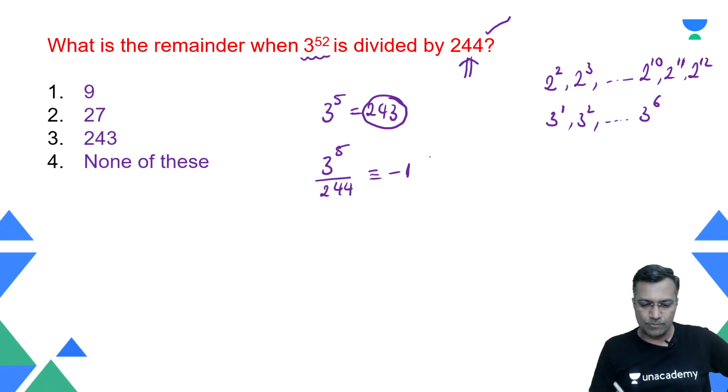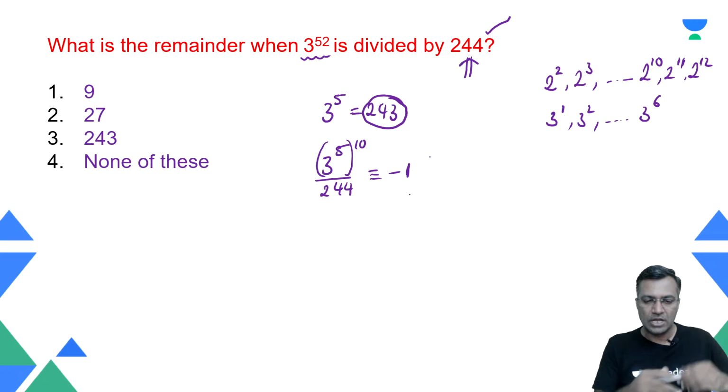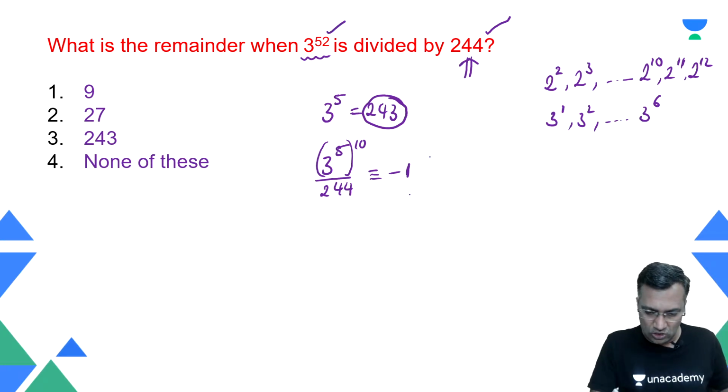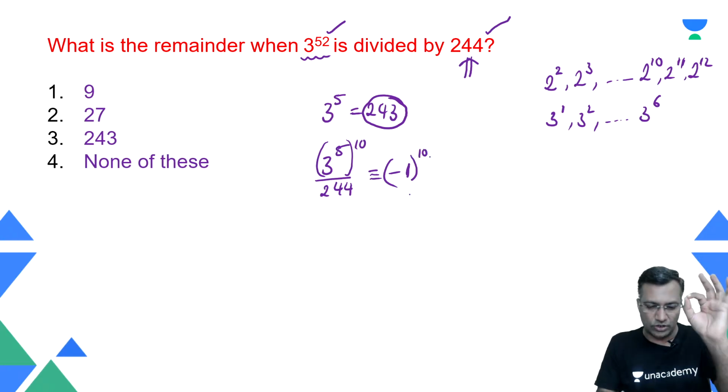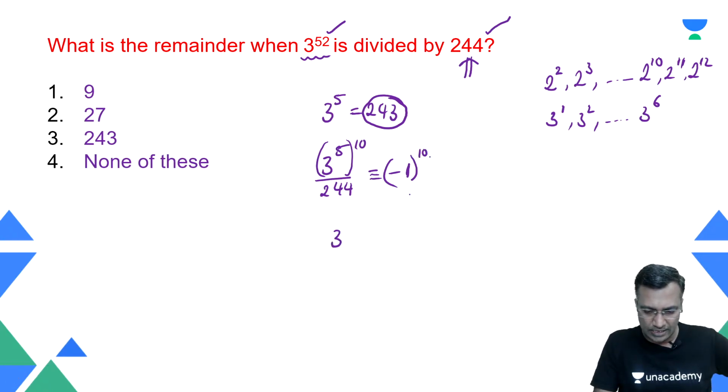But the author says that I am not interested in your power called 5. I am interested in a power called 52. If it is 52, you would say, okay, I will go up to 10, which means I'm walking towards this 52. I walked up to 50. Then here also minus 1 raised to power 10. What you are trying to say is that 3 raised to power 50, when divided by 244, the remainder is 1.